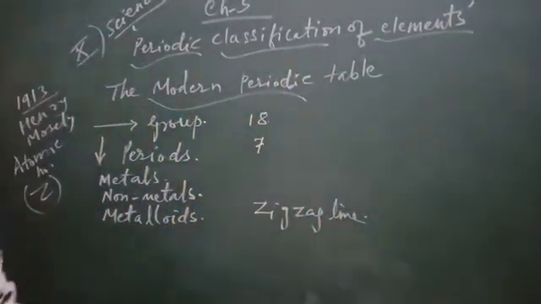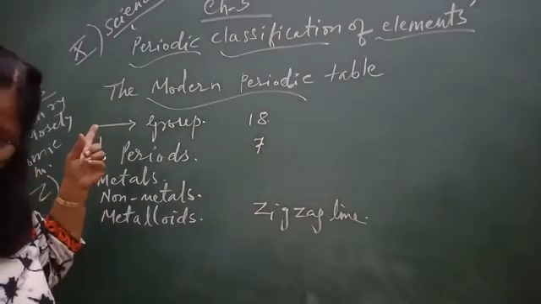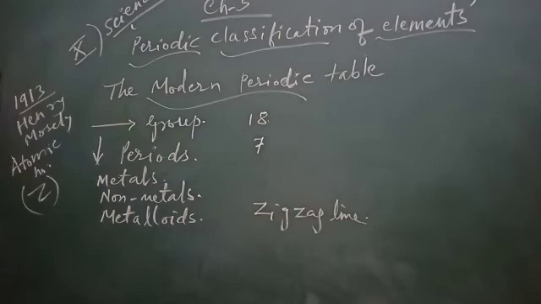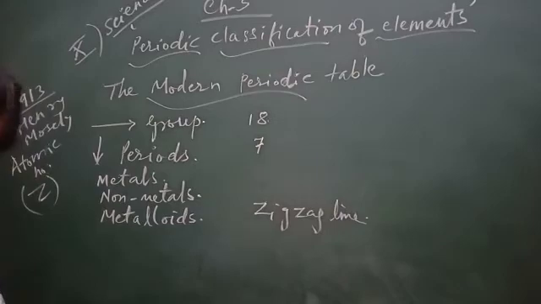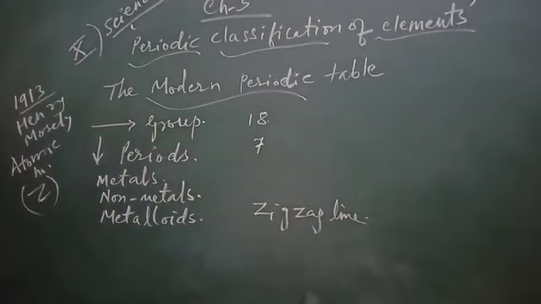Now let us discuss this modern periodic table. This table shows 18 groups. You will see the numbers on the top, 1, 2, 3, 4, 5, 6, 7, 8, already given. These vertical columns are called groups. There are a total of 18 groups in the modern periodic table.